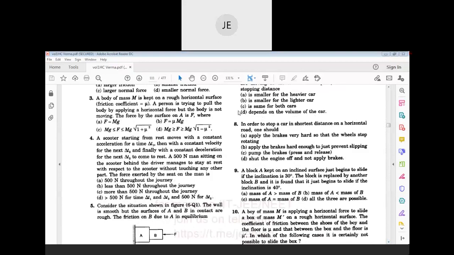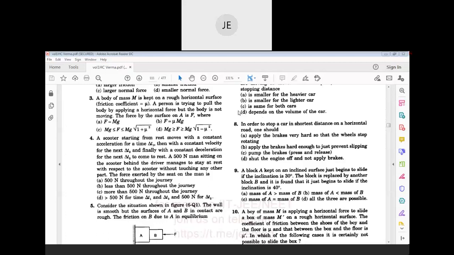Fourth question. A scooter starting from rest moves with a constant acceleration for a time delta t1, then with a constant velocity for time interval delta t2, and finally constant deceleration for the next delta t3 interval, and finally comes to rest.